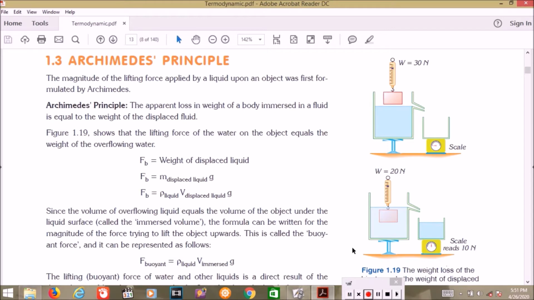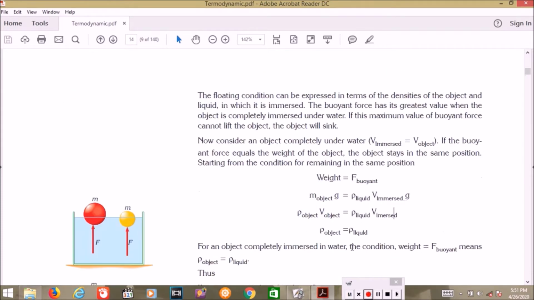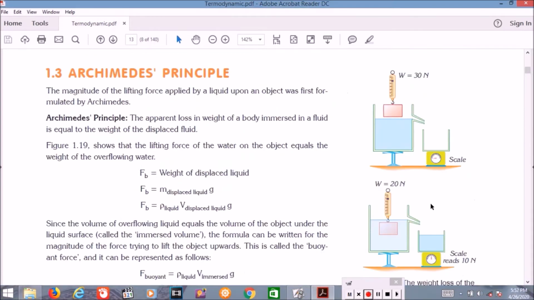In physics we call it float. The magnitude of the lifting force applied by a liquid upon an object was first formulated by Archimedes. So Archimedes is the first scientist that discussed lifting force in static liquid.